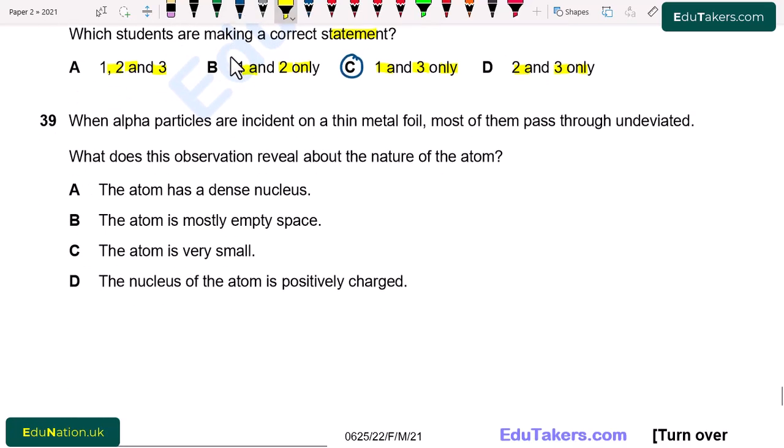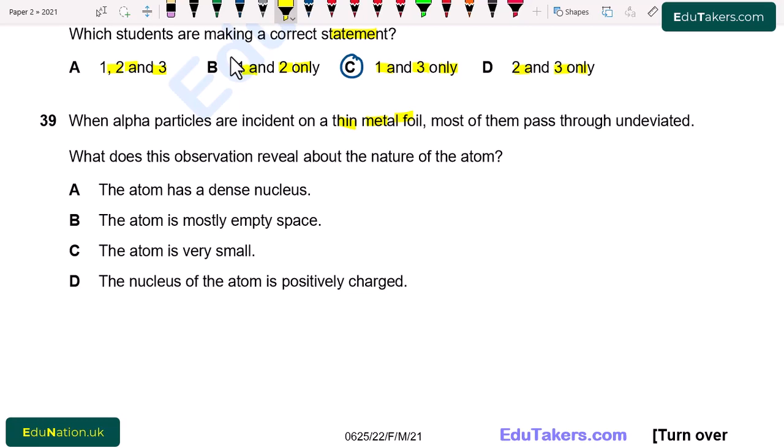Question number 39. When alpha particles are incident on a thin metal foil, most of them pass through undeviated. What does this observation reveal about the nature of the atom? So most of the alpha particles pass straight forward. We have to explain the observation that can be deduced from this.